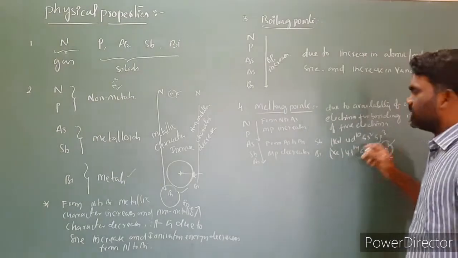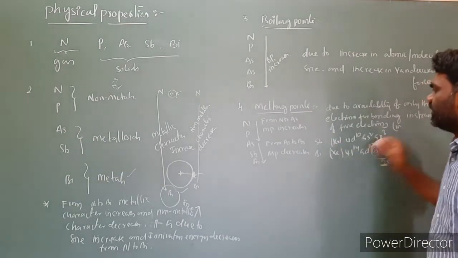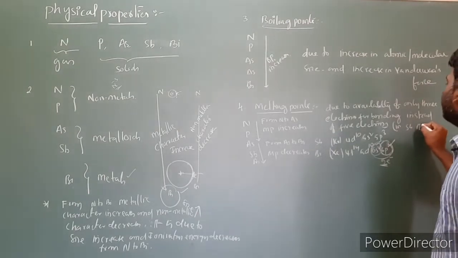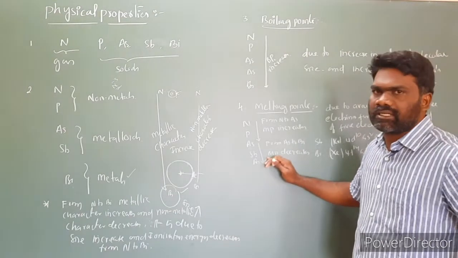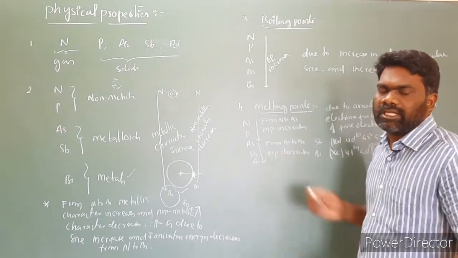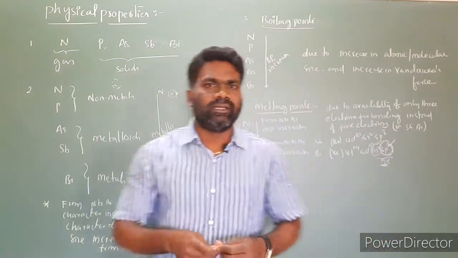This is in the case of antimony and bismuth, especially. In these 2 cases, only 3 electrons are available instead of 5 electrons for the bonding. So this is the melting points of group 15 elements.